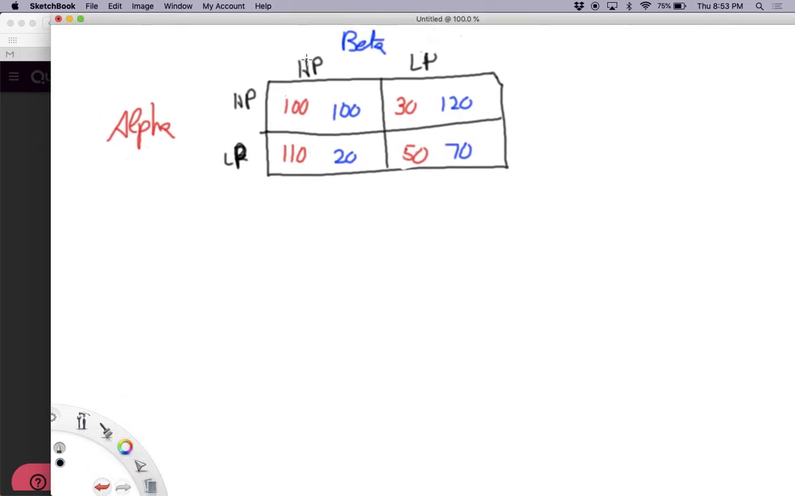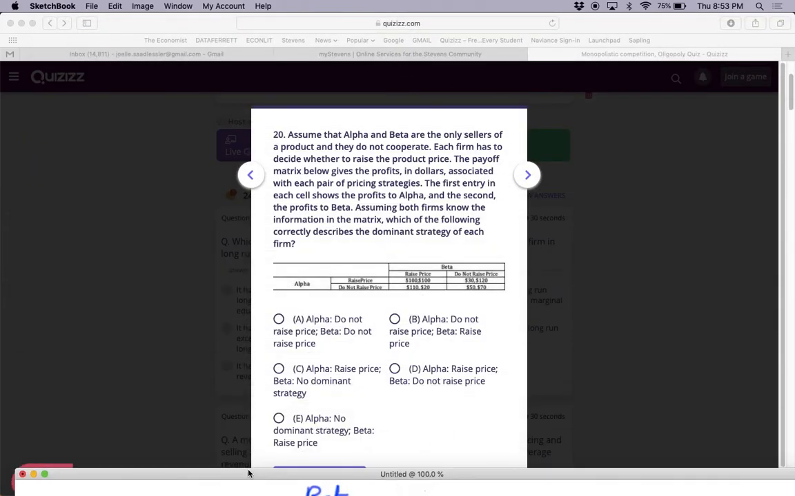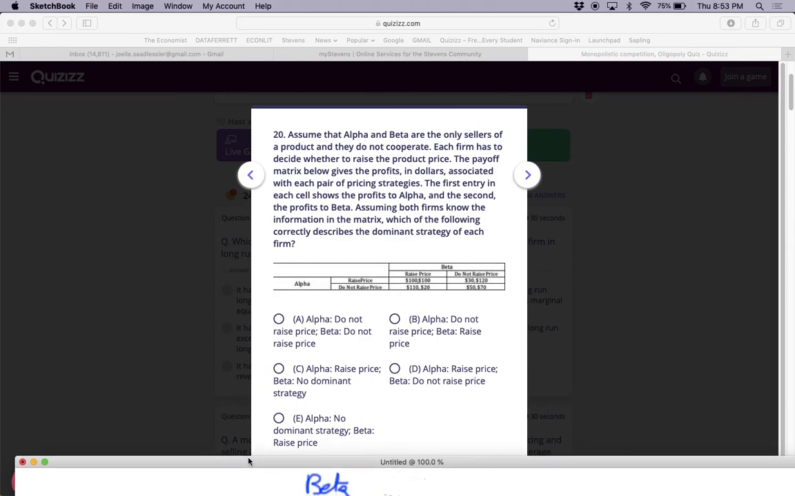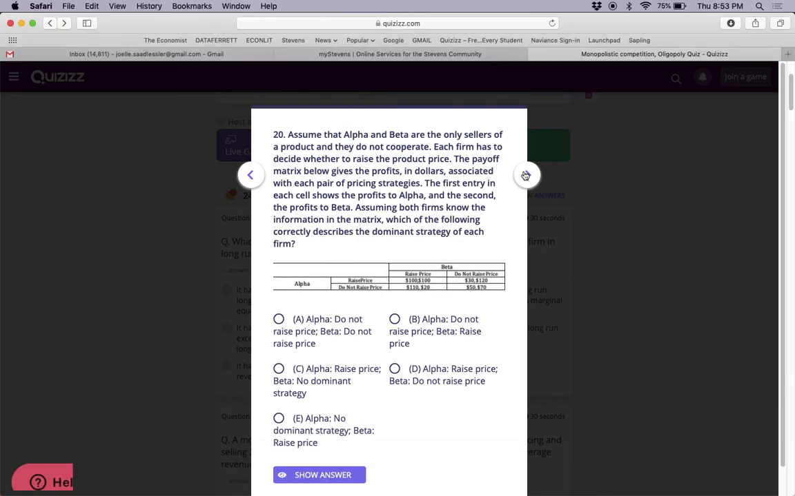Okay, so alpha says if beta raises the price, I prefer to not raise the price. If beta does not raise the price, I prefer to not raise the price. So the dominant strategy is to not raise the price. Beta says if alpha raises the price, I prefer to not raise the price. If alpha does not raise the price, I prefer to not raise the price. So both of them have a dominant strategy to not raise the price. That's the answer. Do not raise price, do not raise price.